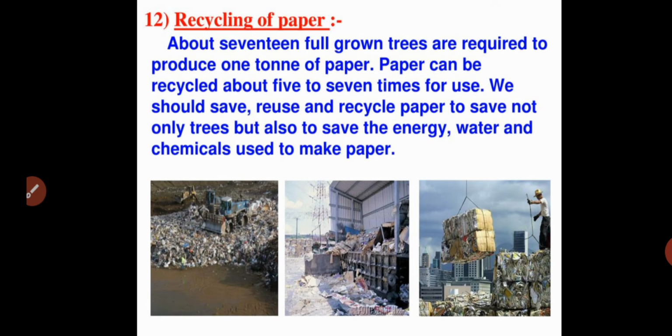About 17 full grown trees are required to produce 1 ton of paper. To produce 1 ton of paper, that needs 17 full grown trees. Just think about that. Every day we are using tons of paper. You calculate per month, per year, per 10 years. We are using so much paper, and it is manufactured using trees. So think about how many trees we are going to cut down like that.